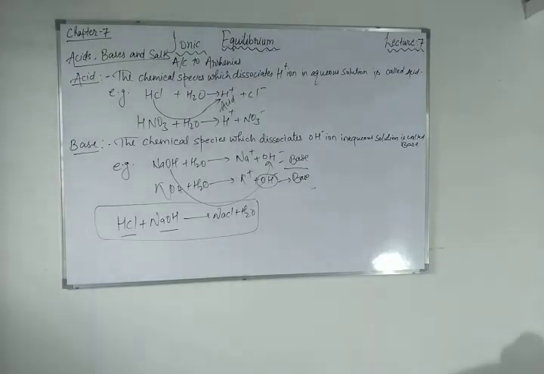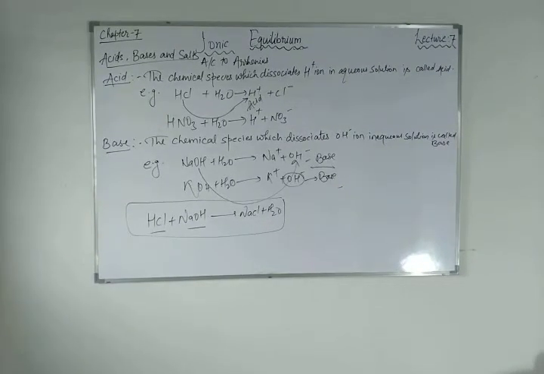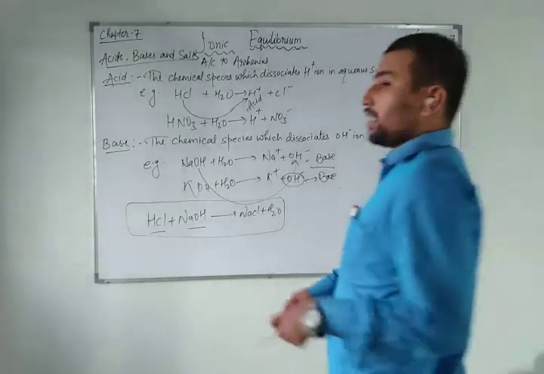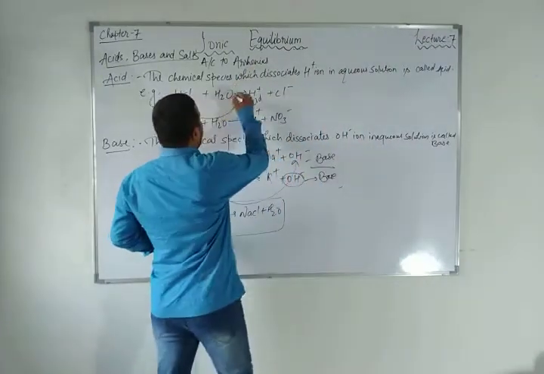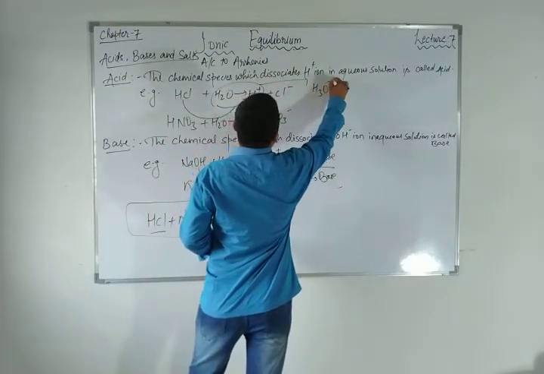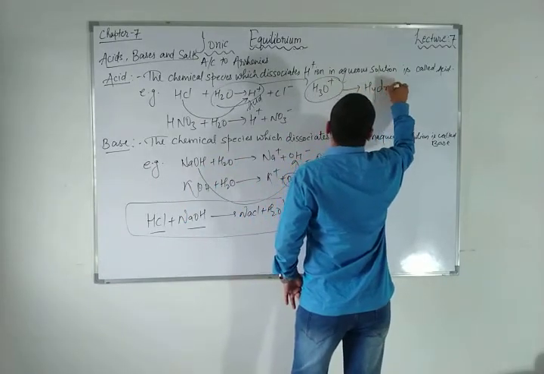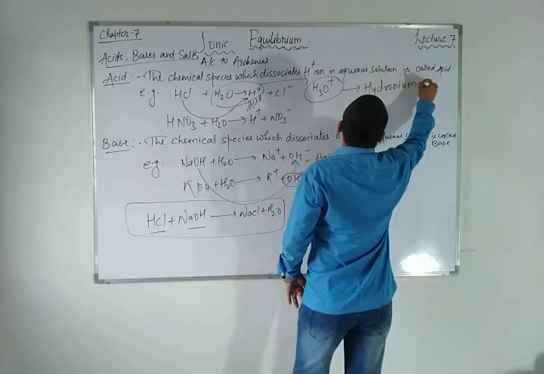So now you can ask me, sir, what happens to this H plus ion? This H plus ion mixes with the aqueous H2O and converts into H3O plus. This is called hydronium ion.